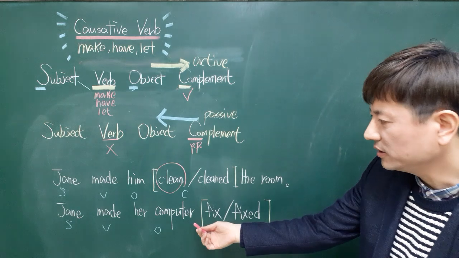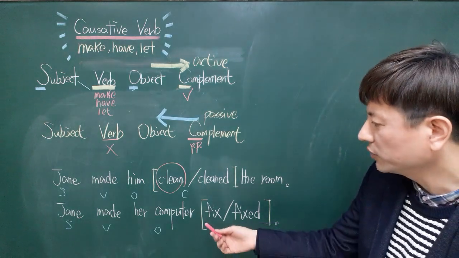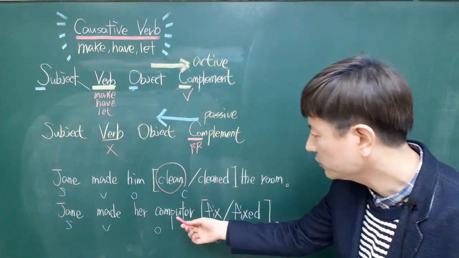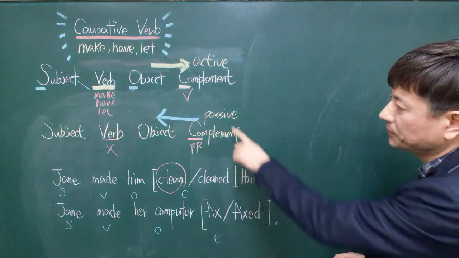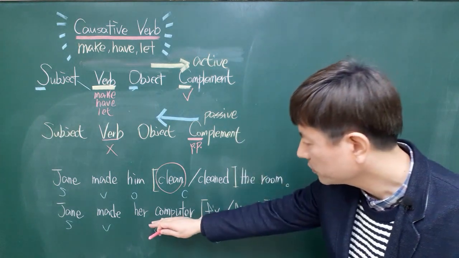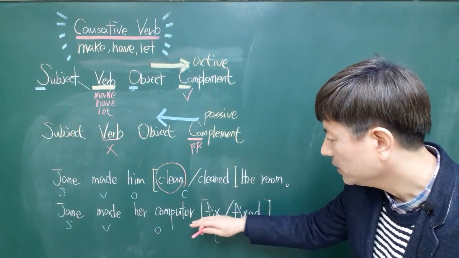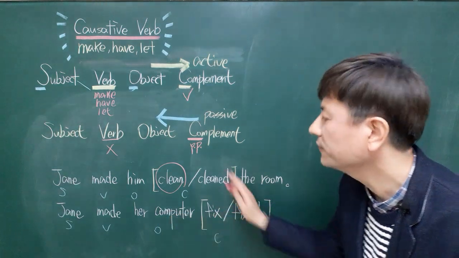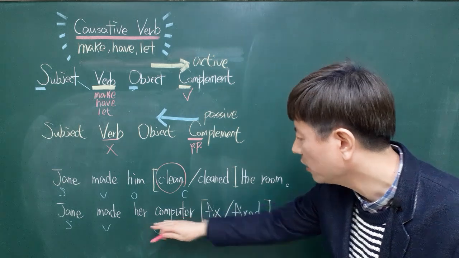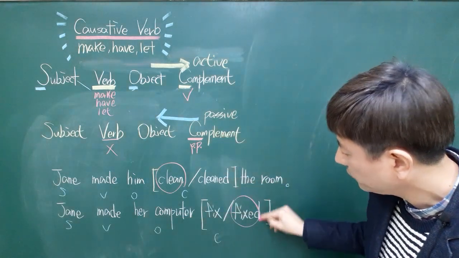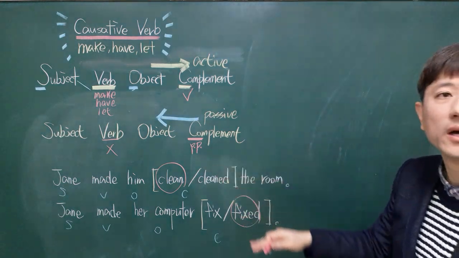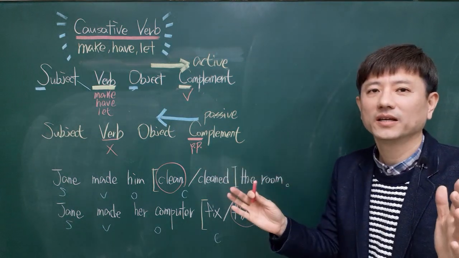But when you see the other sentence, Jane made the computer blank, you can realize that the relation between the object and the complement is passive. The computer is not fixing, the computer is fixed. So the relation between the object and the complement is passive. So that is why the correct answer is fixed, like this. Do you know what I mean?